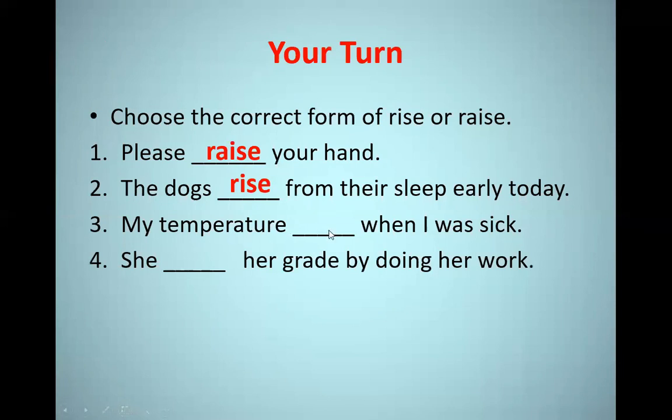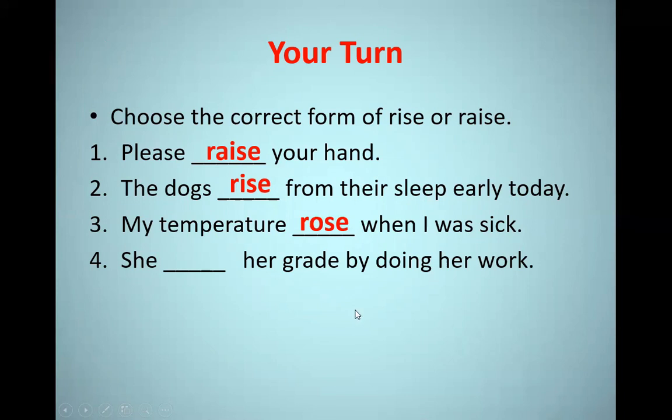My temperature when I was sick. Here we are talking in the past because we have was. So we need past verb of either rise or raise. There is no object after the verb. So we're going to take a part of verb to rise, which is rose. My temperature rose when I was sick.